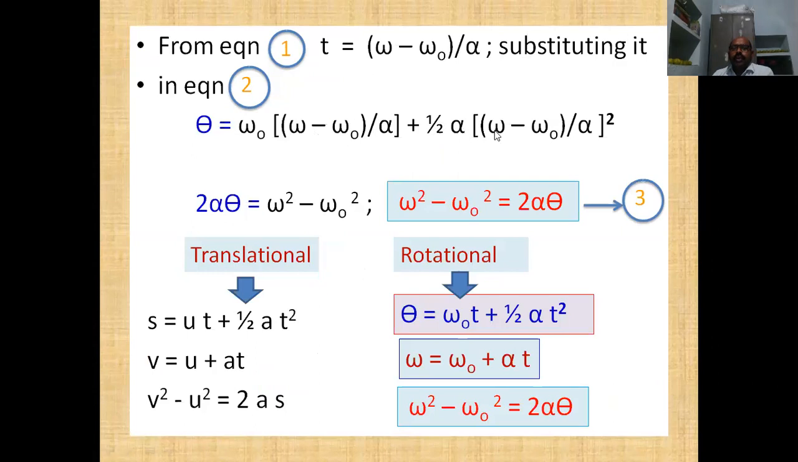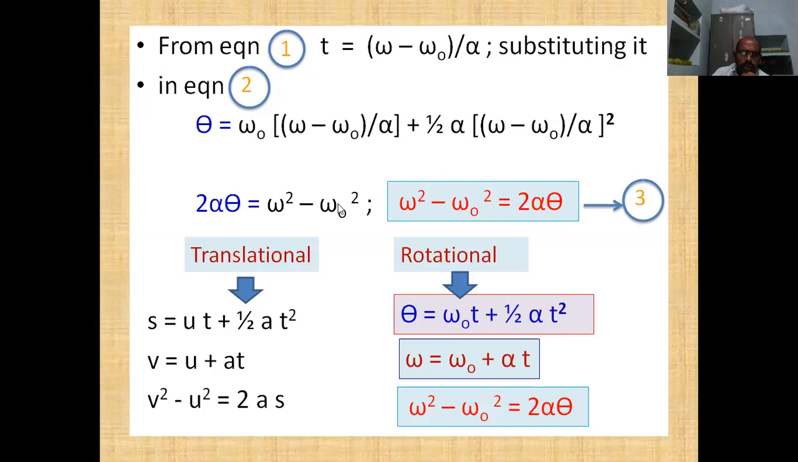In the numerator we get alpha times omega minus omega naught whole square. In the denominator of the second term we get 2 alpha square, and alpha is common. Alpha is there as a multiplier and it is cancelled, so in the denominator only alpha remains. So here 2 alpha is there in the denominator, here alpha is there only. So I am multiplying and simplifying it. We get 2 alpha into theta is equal to omega square minus omega naught square.